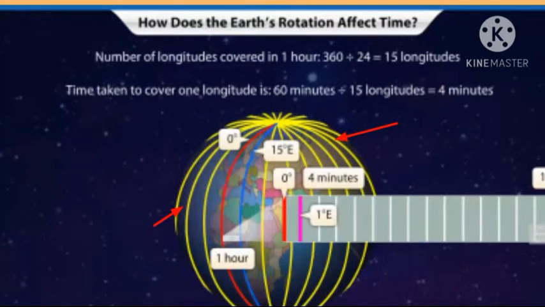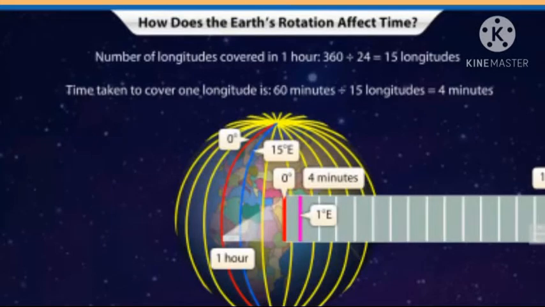And the number of longitudes covered in 1 hour is equal to 15 degrees of longitude. That means when the earth has covered 15 degrees of longitude, it has covered 1 hour.